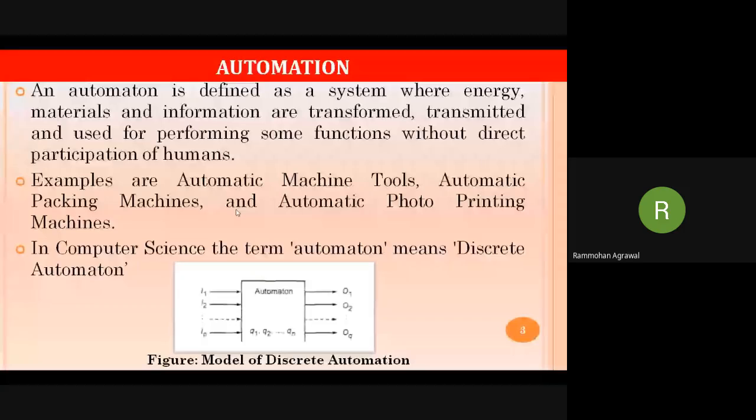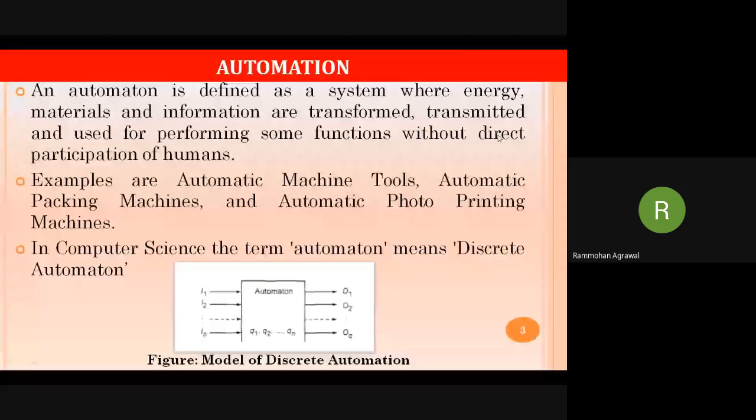The only task of the user is to give an input and get the output. So this type of system, which works by only receiving the input, processing the data, and producing an output, is an automation system.